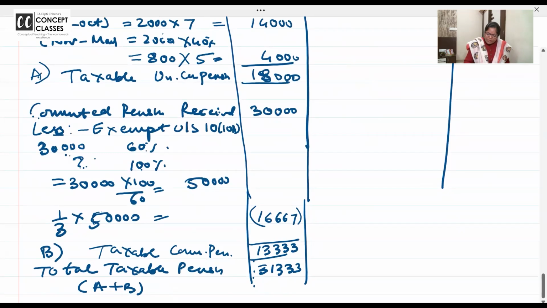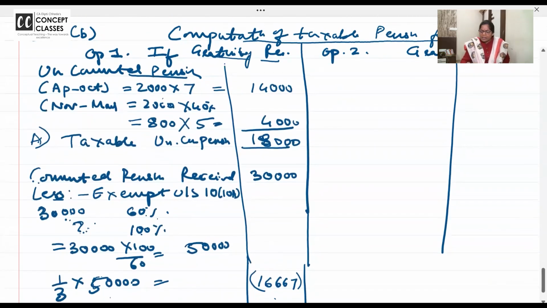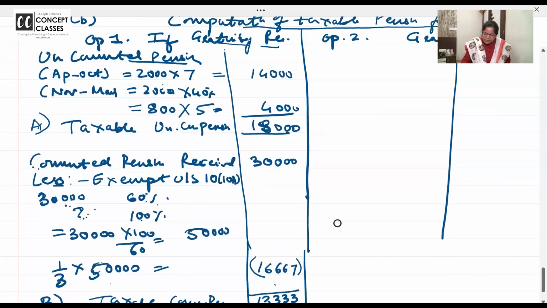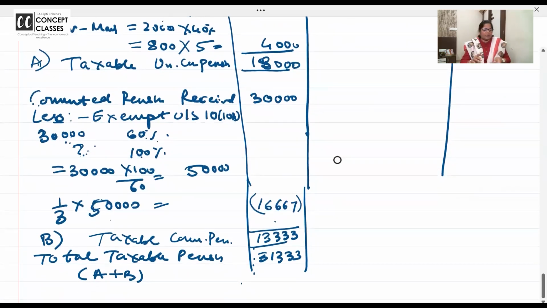So the 30,000 you have encashed is 60%. 100% if I encash or commute will be 50,000. Of that, 1/3 is exempt. Now this one I want all of you to write. Then I'll go to the next part. This is the last one and then we will close. You have a next class also. So quickly write and now ask your doubts also. I'll solve with you if he's not getting gratuity.